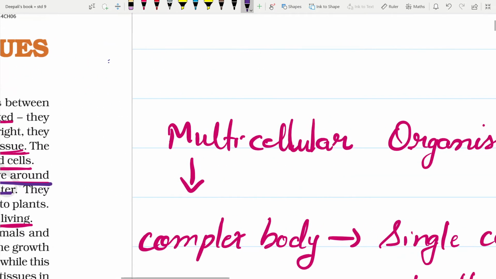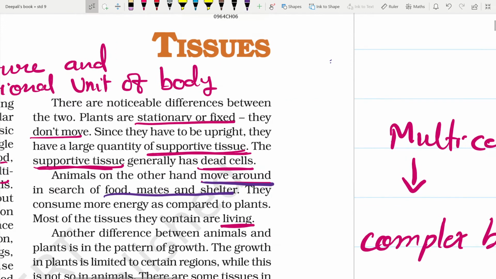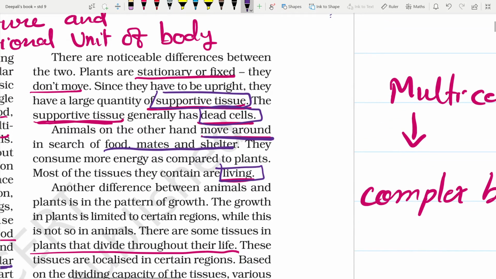So you can differentiate easily: in plants most tissues are supportive dead tissues, and in animals most tissues are living. That is the first difference, and the reason behind it is that plants are stationary or fixed and animals are moving around.